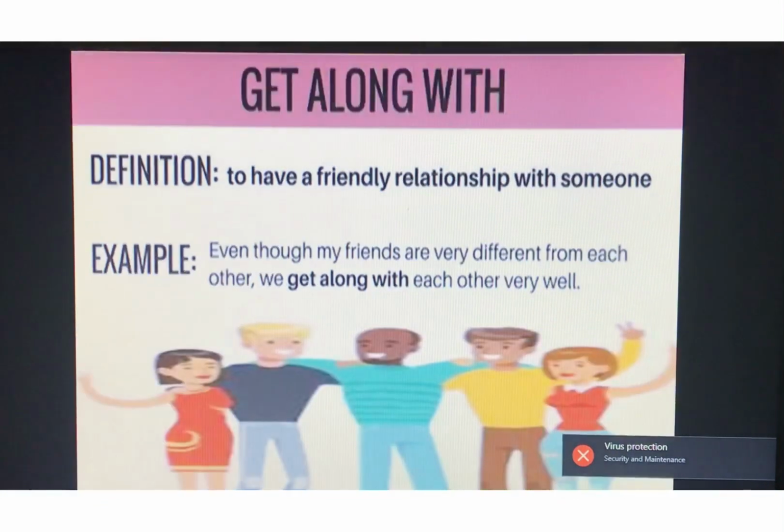Okay. Next is get along with. Get along with means to have a friendly relation with someone. Here's an example. Even though my friends are very different from each other, we get along with each other very well. That means even though my friends are very different from me, still we have a friendly relation with each other. We get along with each other very well.